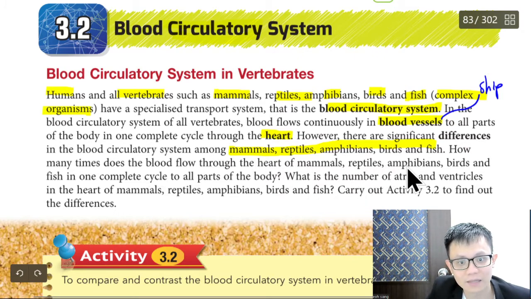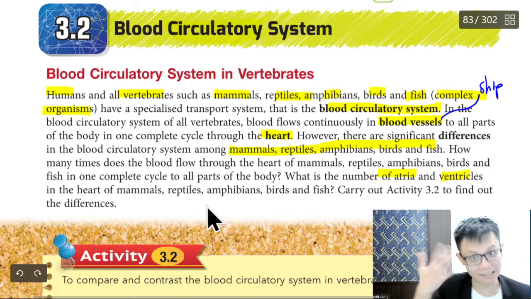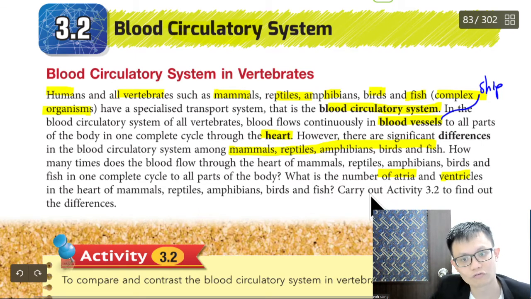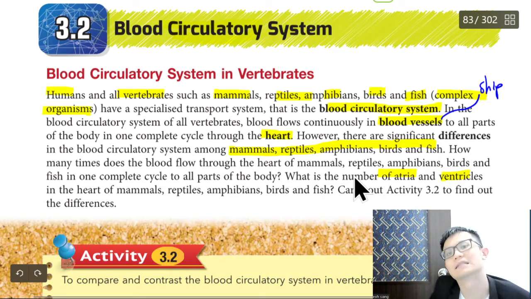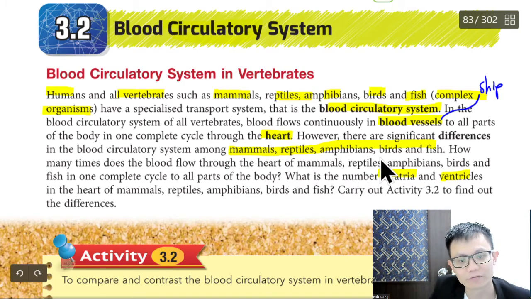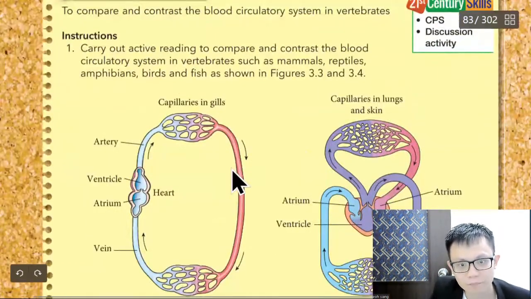Again, mammals, reptiles, amphibians, birds, and fish have a complete cycle in their body. What is the number of atria and ventricles? What are atria and ventricles? Let me show you.